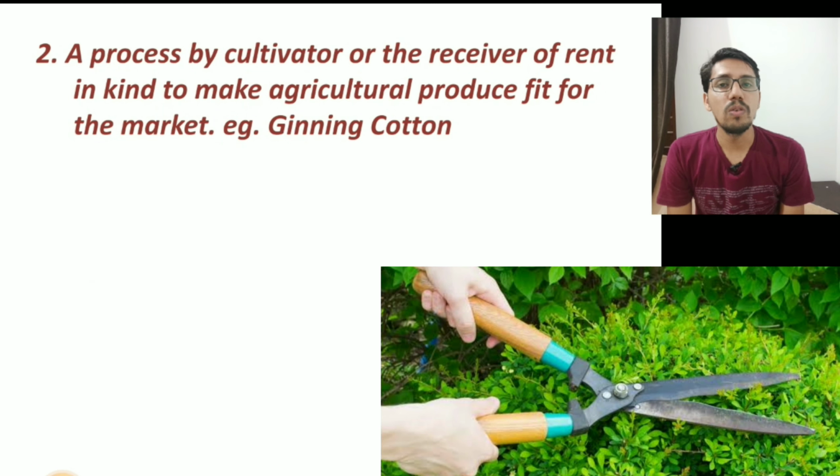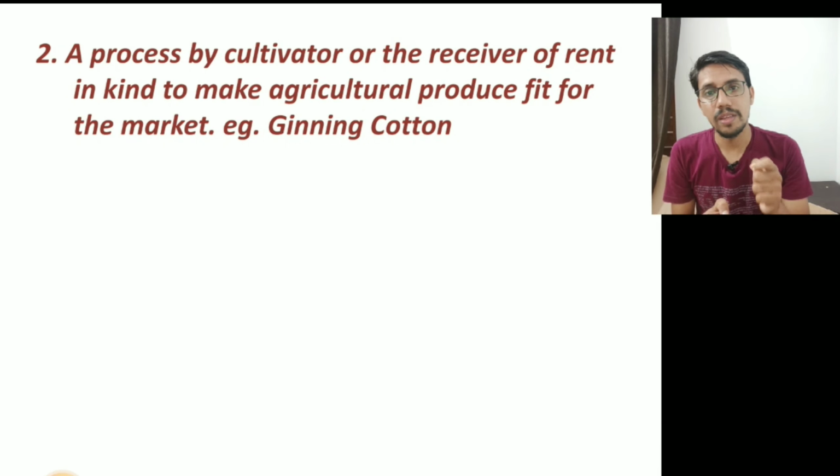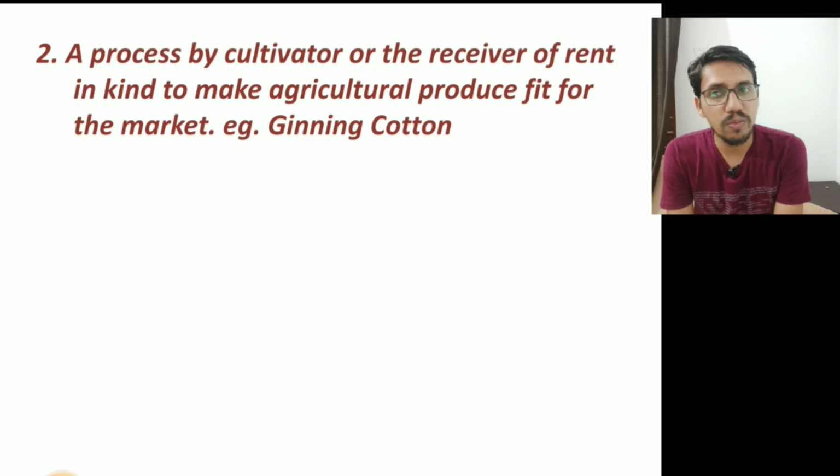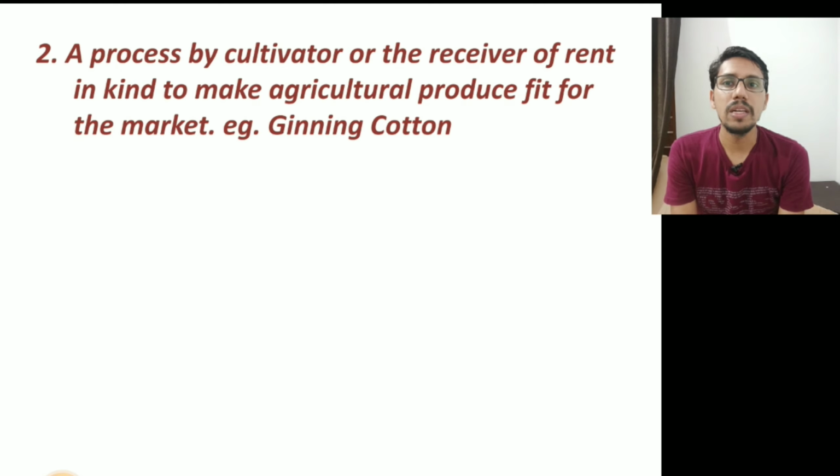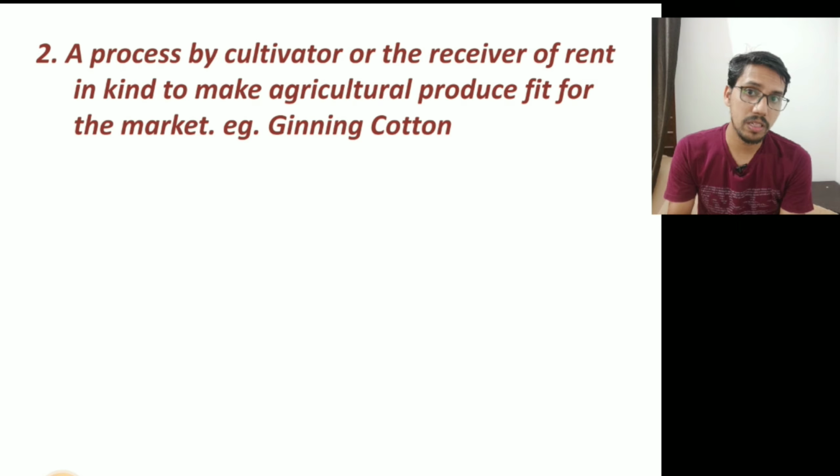Now we are getting into the second point. We are discussing any income that is derived from the land through agricultural operation. That was the first point. Then the second point is a process by the cultivator or receiver of the rent in kind to make the agricultural produce fit for the market. Any activities, agricultural operation, that may be basic operations or subsequent operation, and a process by which the cultivator transfers or makes the product fit for the market.